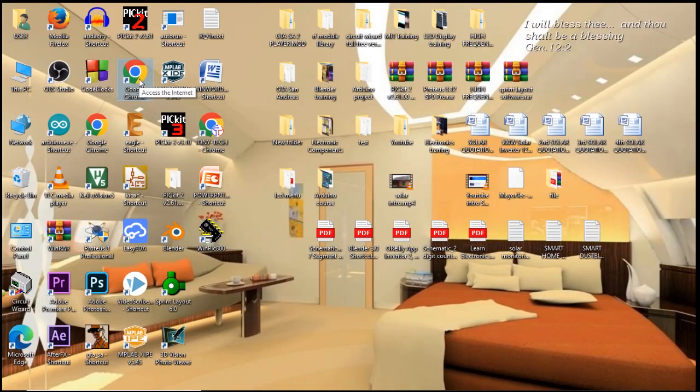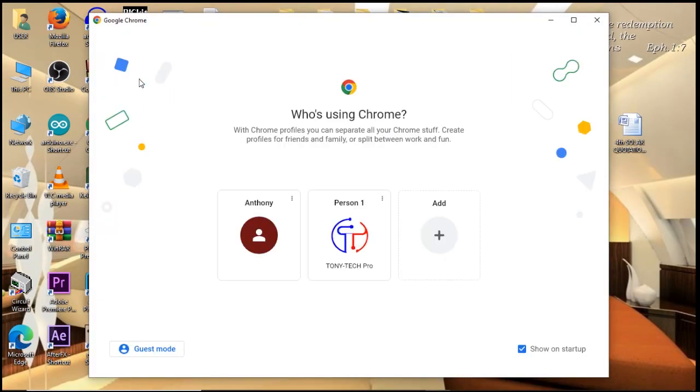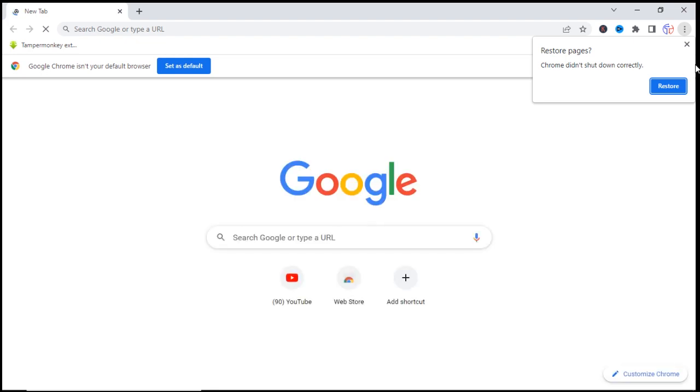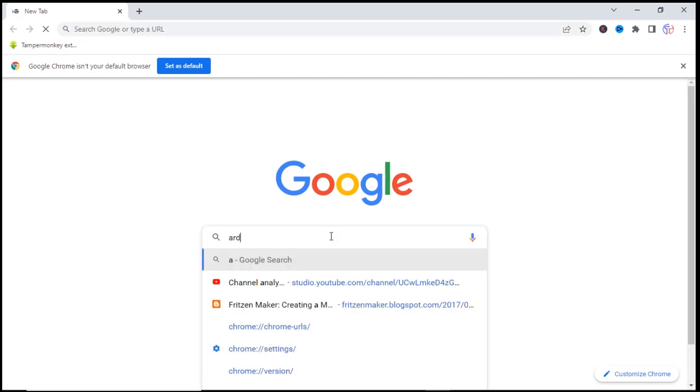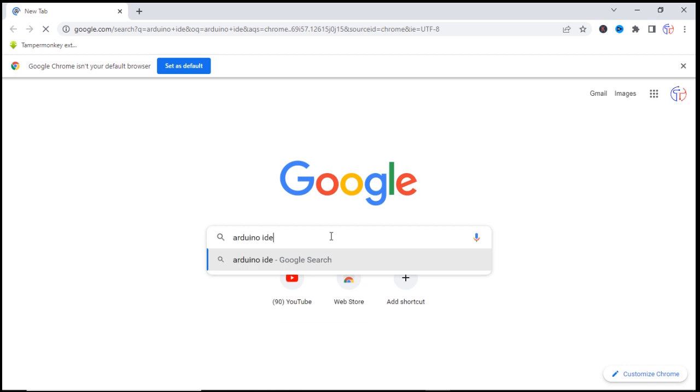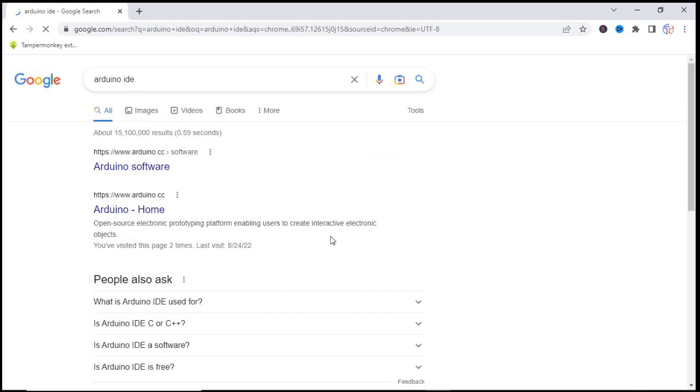So we are going to download the Arduino IDE. First open your browser, then go to Google and type Arduino IDE. Click the first link you see on the web browser.